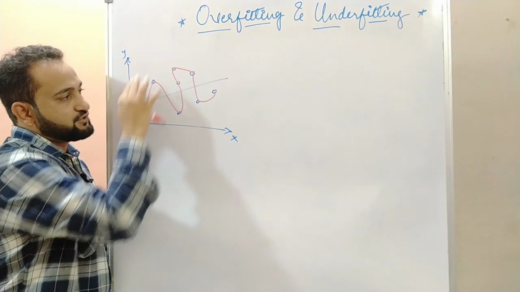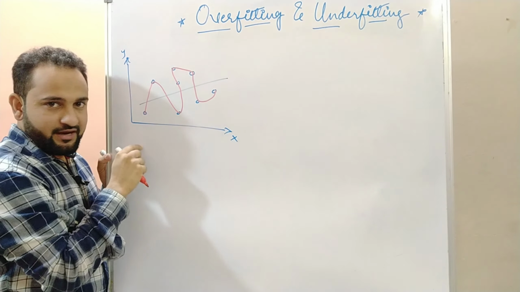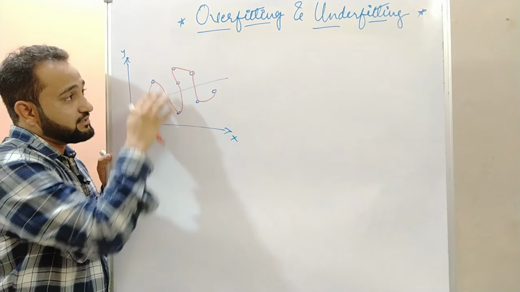If you consider the blue line, again I'm repeating, it doesn't consider any of the points, right? So this will be called what? Underfitting.